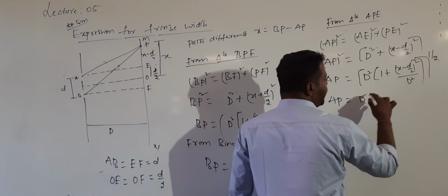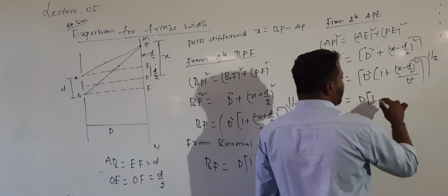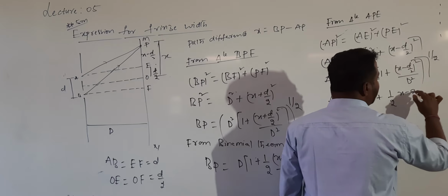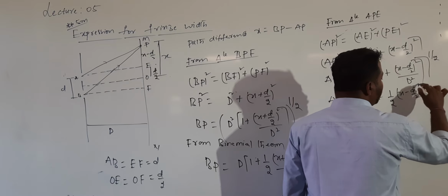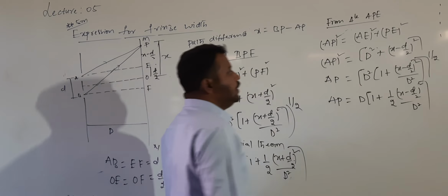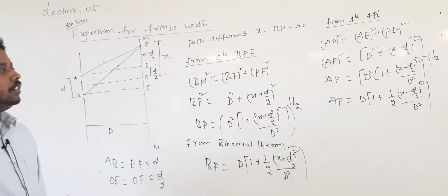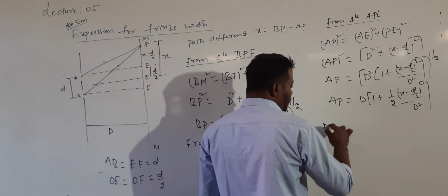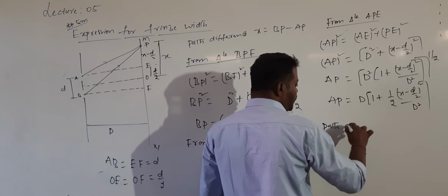Can I apply the binomial theorem once again? From the binomial theorem, what will I get? 1 plus 1 by 2 into (x minus d by 2) whole squared by d squared. So that is the value of AP. Now that I know the AP value and the BP value, what is the path difference?